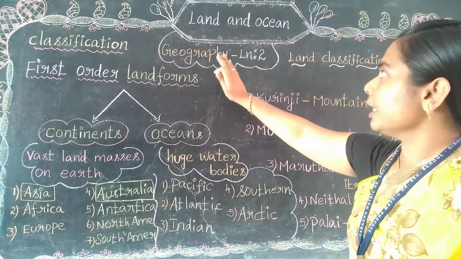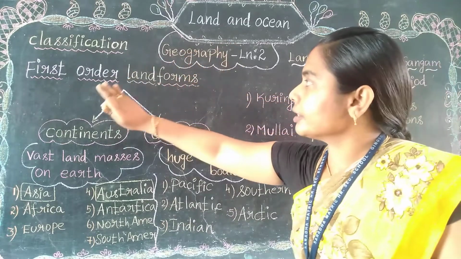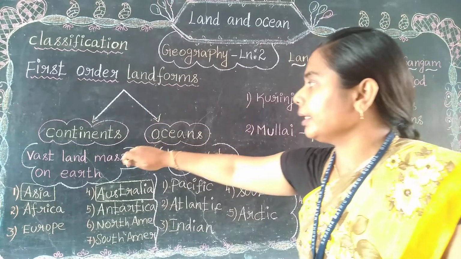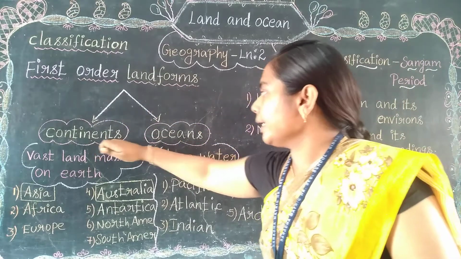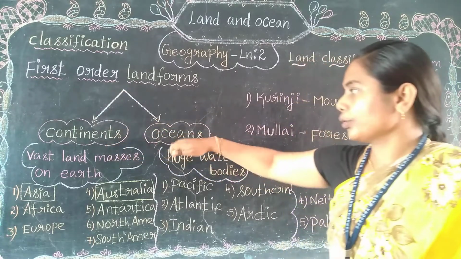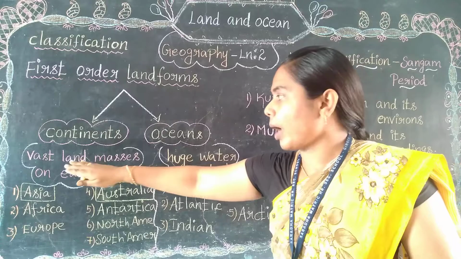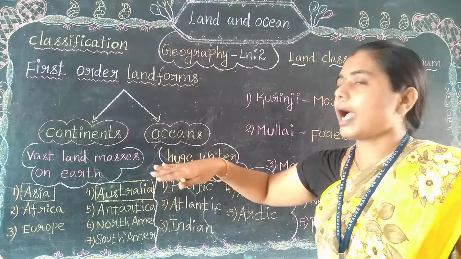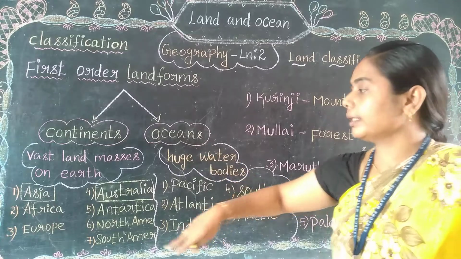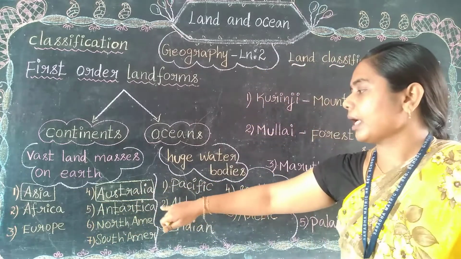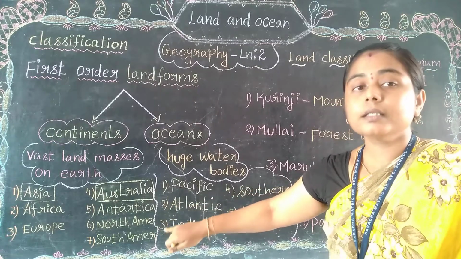So let's recall that classification, that is, first order landforms. What are the first order landforms we have? It refers to continents and oceans. Continents mean vast land masses on earth. We have 7 continents. What are they? Asia, Africa, Europe, Australia, Antarctica, North America, South America.